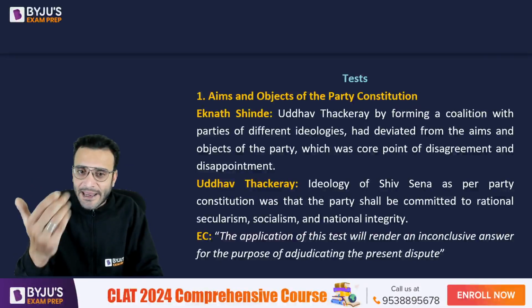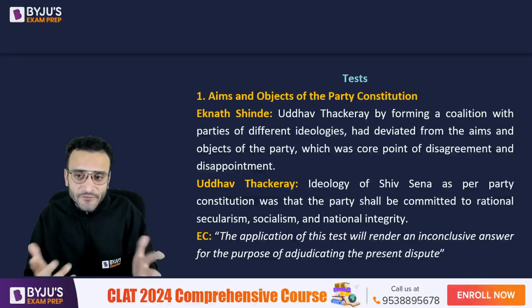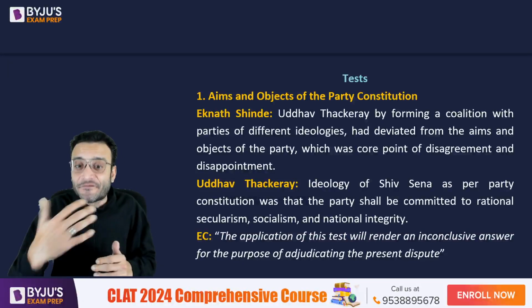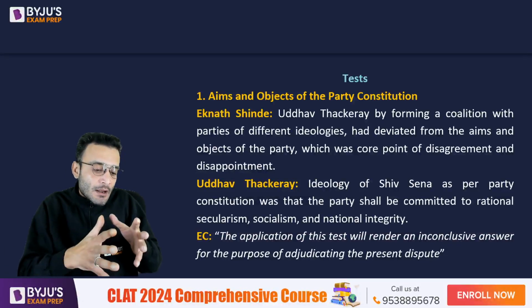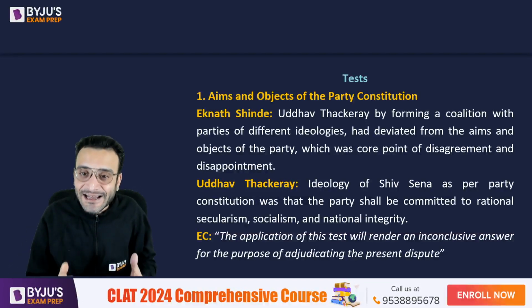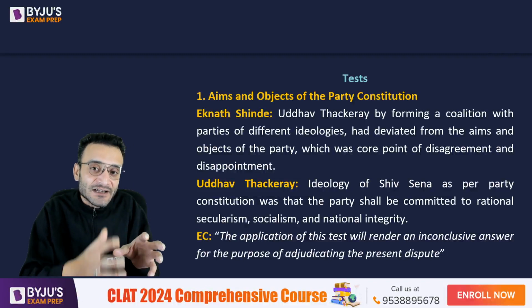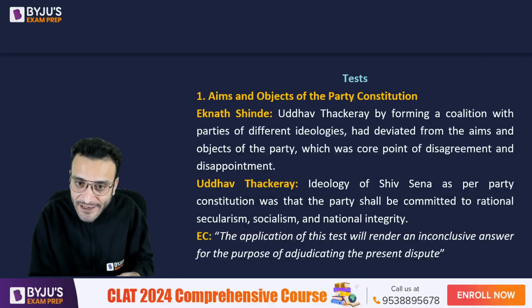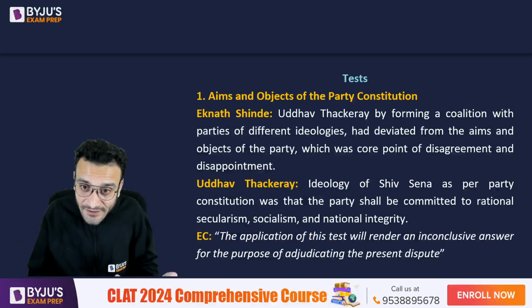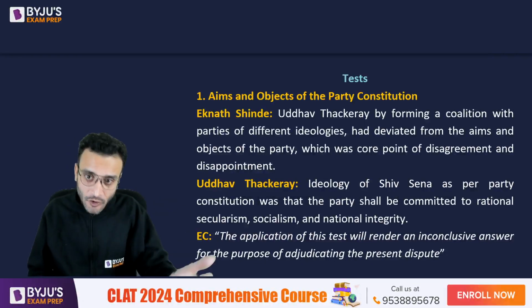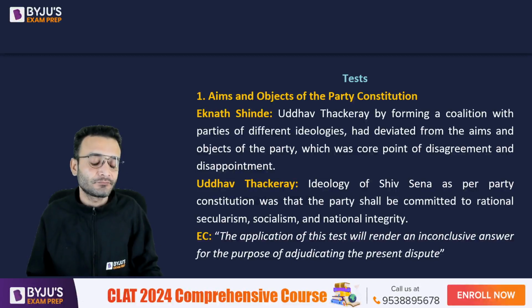Eknath Shinde says that Uddhav Thackeray formed a coalition with parties of different ideologies. Pre-poll, they had an alliance with BJP. So BJP and Shiv Sena fought the election together. But after the election results came, Shiv Sena along with NCP and the Congress formed a government.